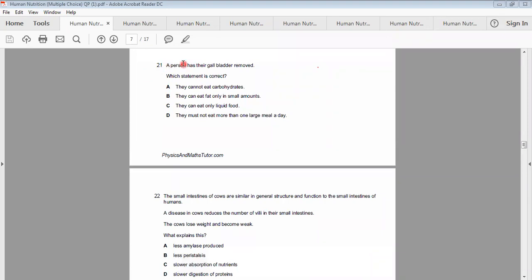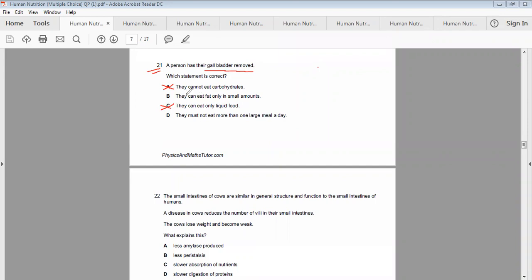Here is another MCQ. A person has their gallbladder removed. Which statement is correct? They cannot eat carbohydrate? No. They can eat fat only in a small amount. They can eat only liquid food? No. They must not eat more than one large meal a day.